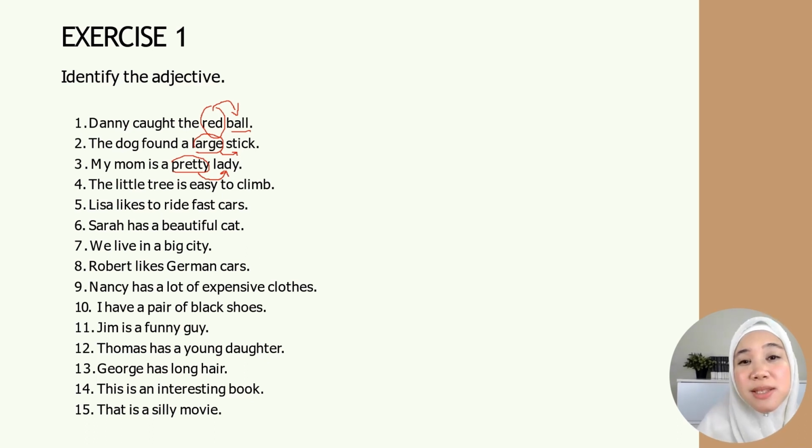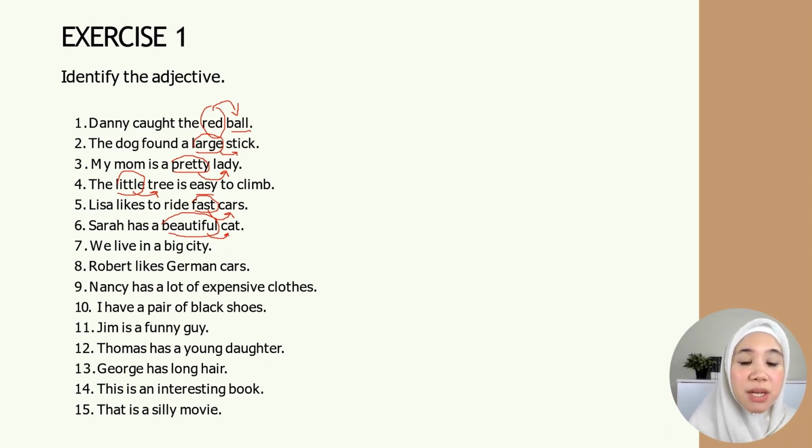The little tree is easy to climb. So the adjective here is little. It is describing the tree. Lisa likes to ride fast cars. So the adjective here is fast. Because fast is sifat untuk the car. The car is fast. Sarah has a beautiful cat. The adjective is beautiful. It is describing the cat. Okay, remember adjective is kata sifat.